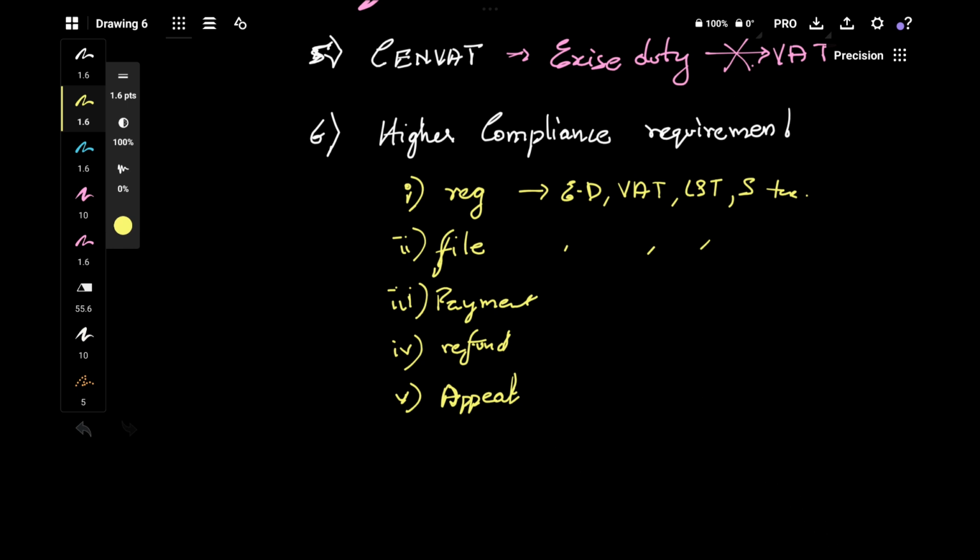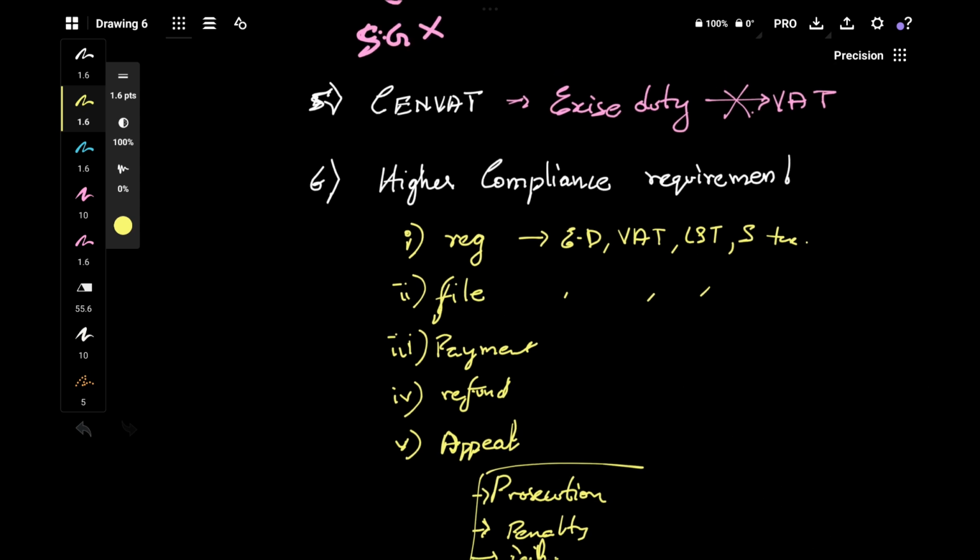If that doesn't match, it may go to penalty, jail, prosecution. Prosecution is nothing but the court interfering and seeing who is at fault, then penalty, and if it is severe it may even lead to jail. All these things you will learn in CFNL. So this is how it is, and these are the deficiencies in the earlier tax regime.